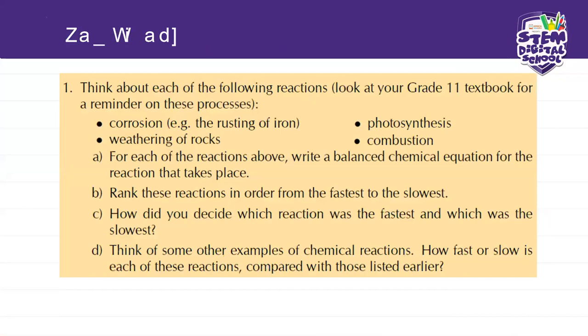So we've got corrosion, weathering of rock, photosynthesis, and combustion. For each of the reactions above, A: write a balanced chemical equation for the reaction that takes place. B: rank these reactions in order from the fastest to the slowest. And C: how did you decide which reaction was the fastest and which was the slowest? D: think of other examples of chemical reactions. How fast or slow is each of these reactions compared to those listed earlier?